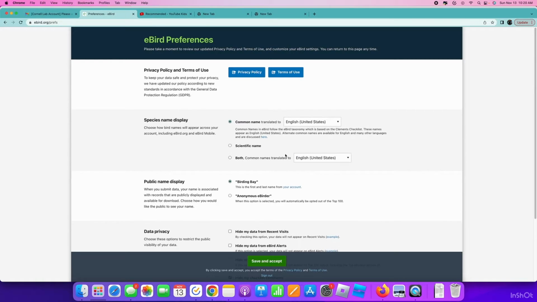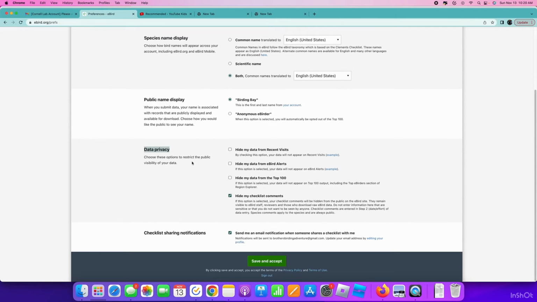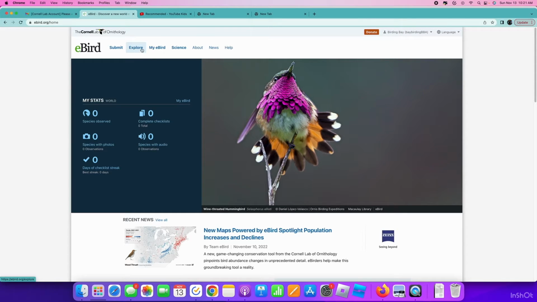Then you get to pick how your species names will display, if you want the common name or scientific name or both. I normally would go with both. Then Birding Bay or anonymous eBirder. You can choose what your name would look like. Data privacy, things like that. I don't want any of that. And share media notifications. So you save and accept, and boom, you're in.